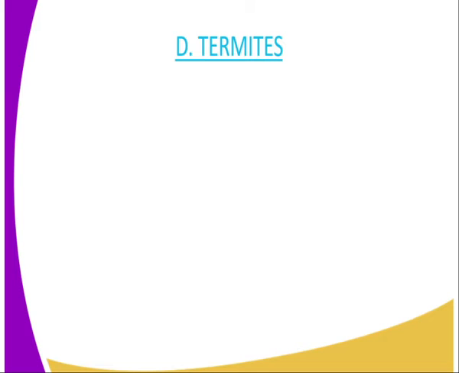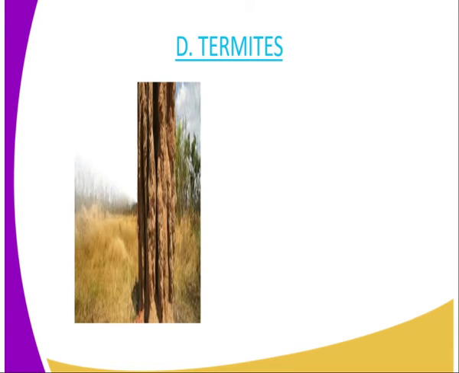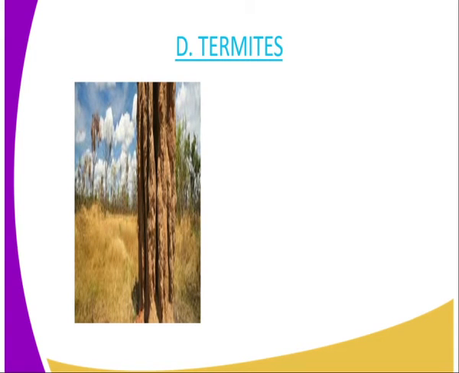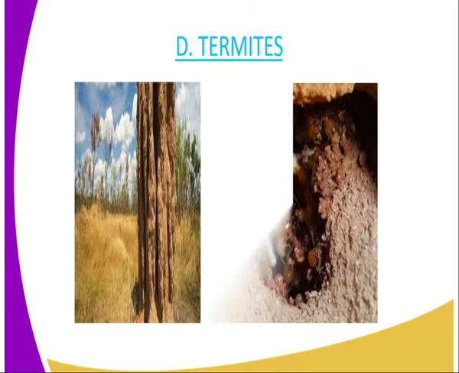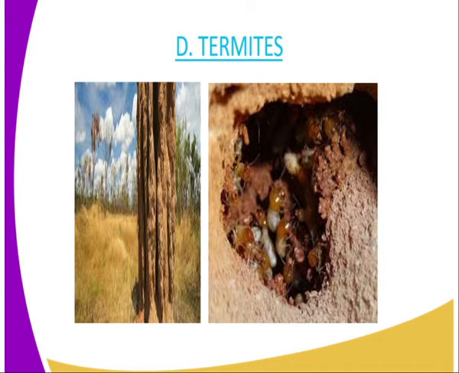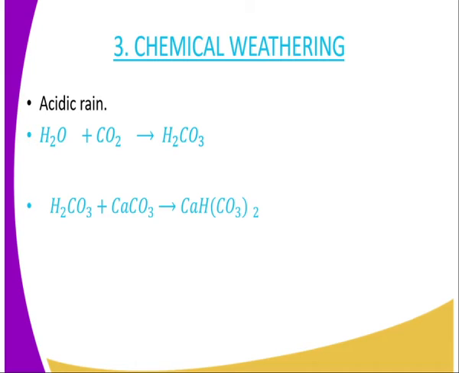Then we have the termites, which are another example involved in soil formation. You can see in this diagram there is an ant hill, and this has been formed as a result of the termites digging through the rock surfaces, breaking the rock into small pieces, and in the process they get the material for construction of the ant hill. They have already dug a very big hole in a rock, and in the process they end up forming the soil.